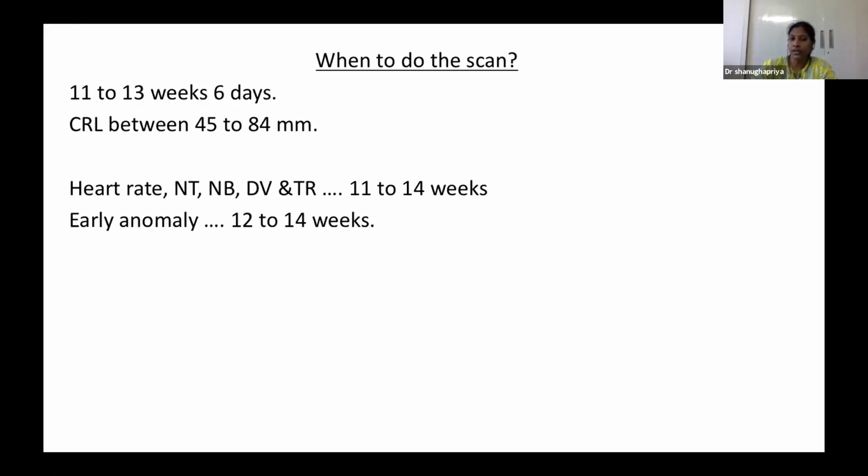Coming to the early anomaly scan, as I told you, it has to be done between 12 to 14 weeks for better evaluation. If we do it at 11 weeks, it's very difficult to see the structures clearly. Even physiological herniation, an umbilical hernia, can be misdiagnosed and give a false positive result. So always do it after 12 weeks.